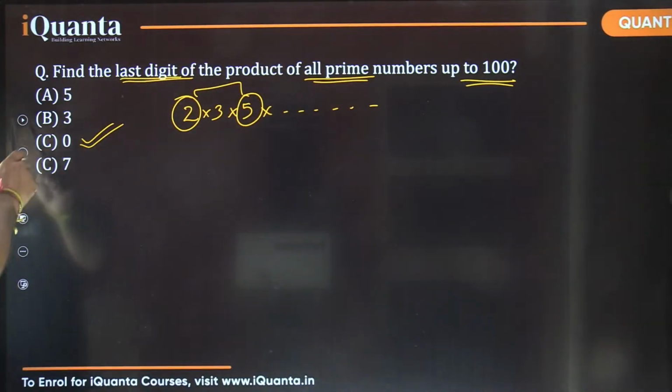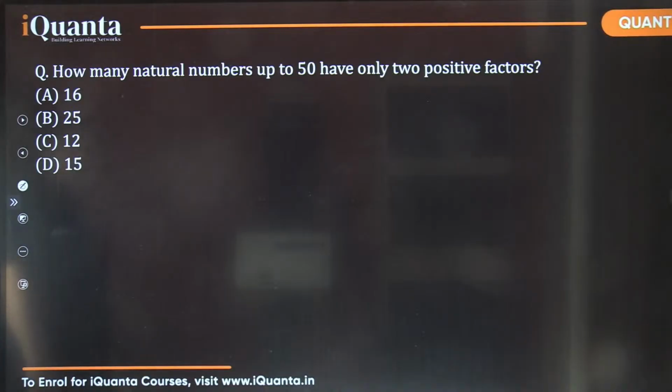Here's the next question. How many natural numbers up to 50 have only 2 positive factors?